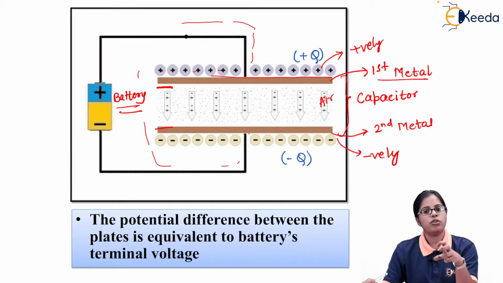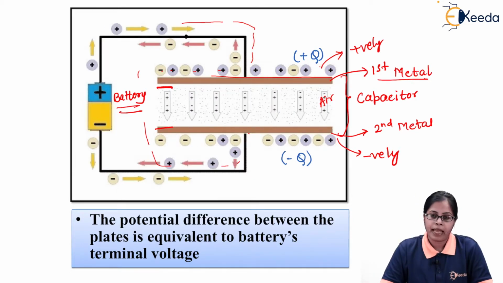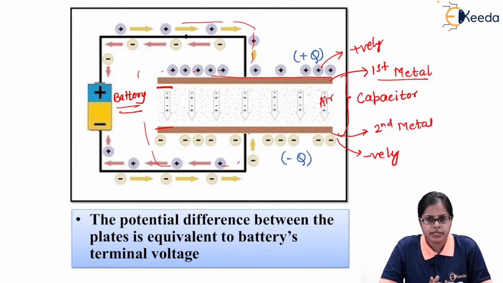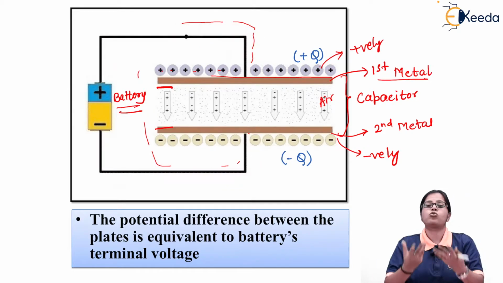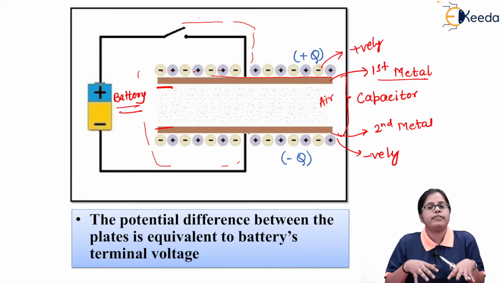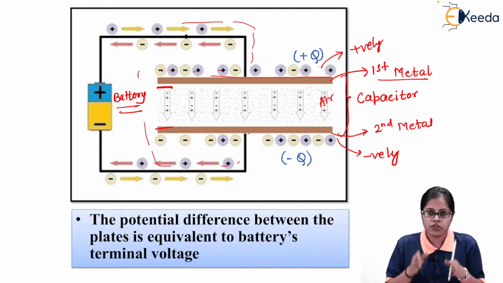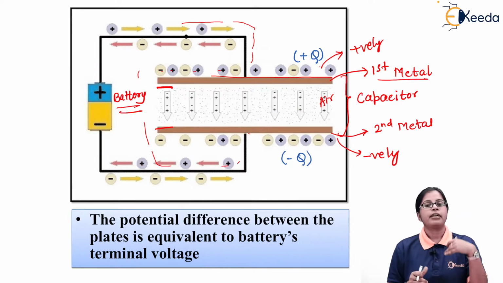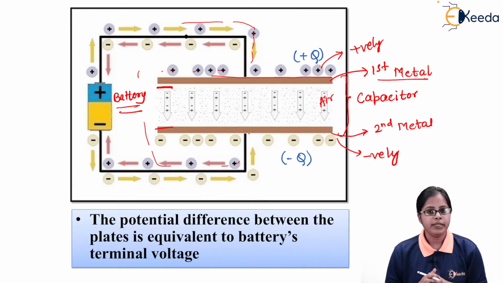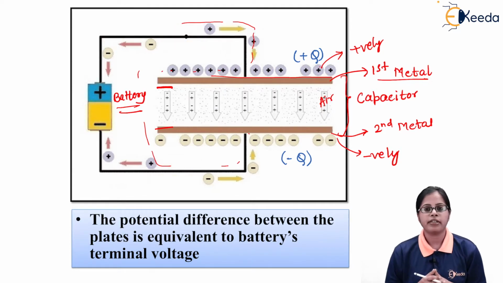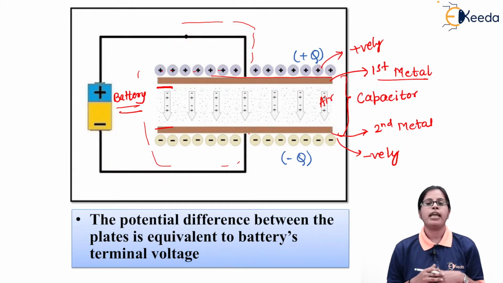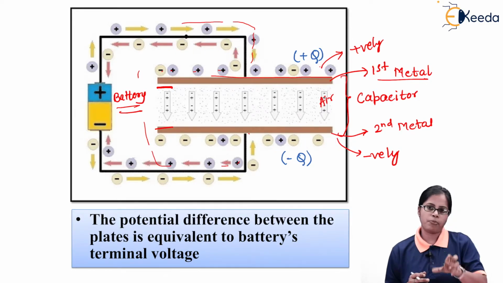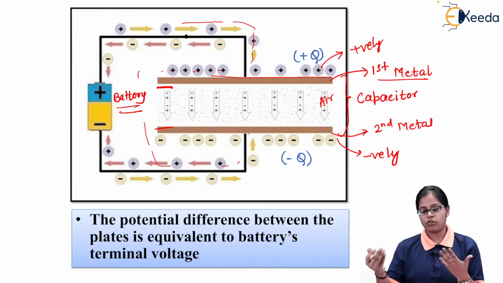And as I've stored positive charges on one plate and negative charges on the other plate, if I look at the whole process, we have tried to store electric charges on the plates of the conducting material. So if we are storing charges on this conducting plate, we can say that these charges are getting stored in the form of electrical energy. So in this manner we can store charges on the plates of the conductor, that is on the two plates of the capacitor.